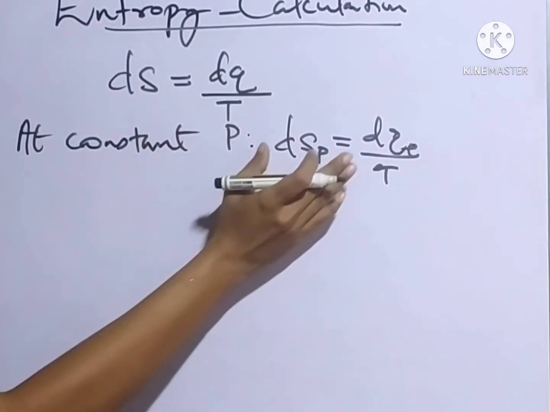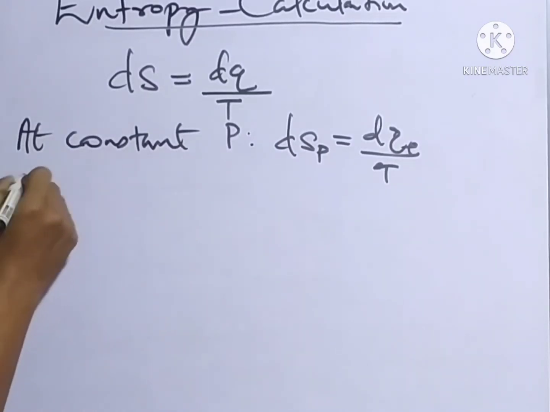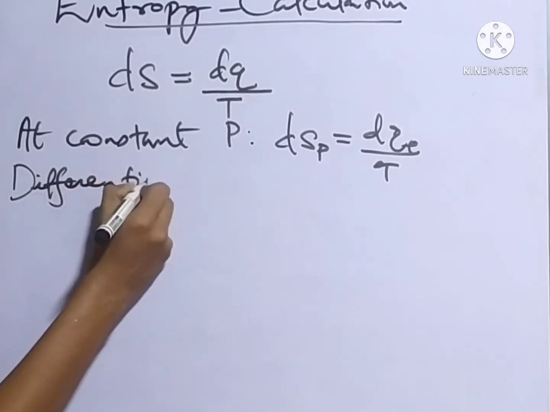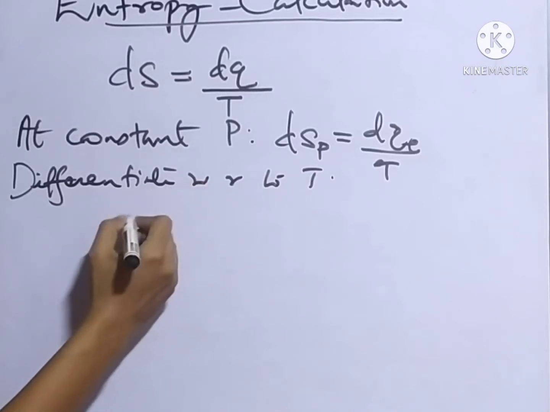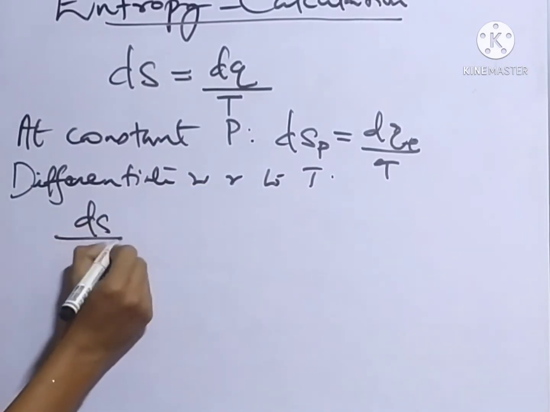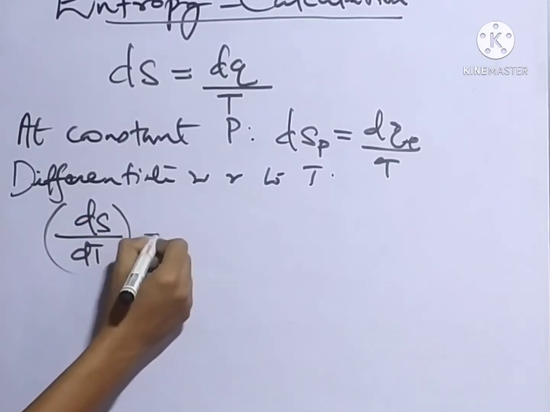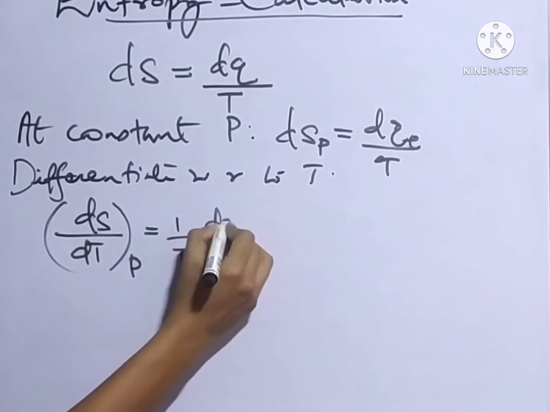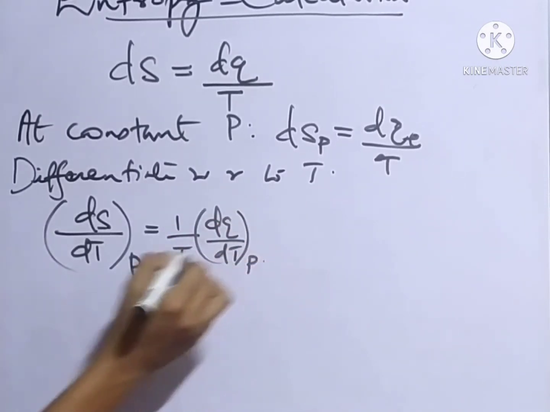So let us differentiate this equation with respect to temperature. Then we'll get dS divided by dT at constant pressure equal to 1 by T, dQ divided by dT at constant pressure.